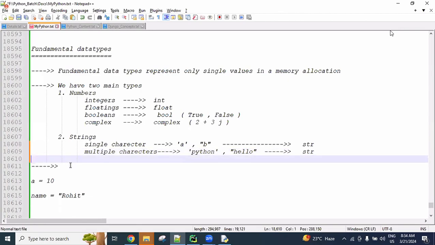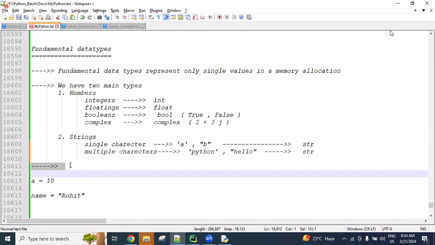So what is a fundamental data type, if anyone asks? The process of storing only one value in a memory allocation using a single variable is called a fundamental data type.